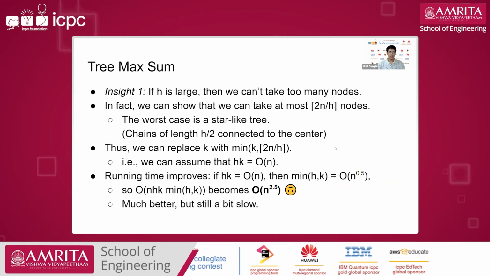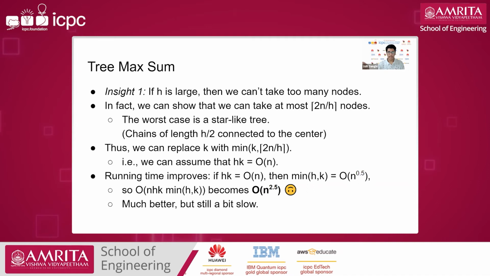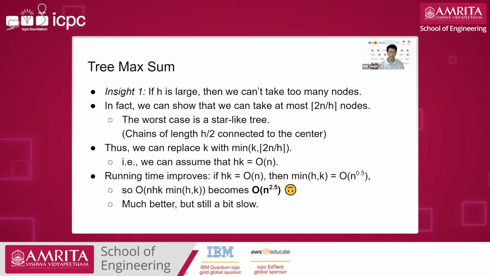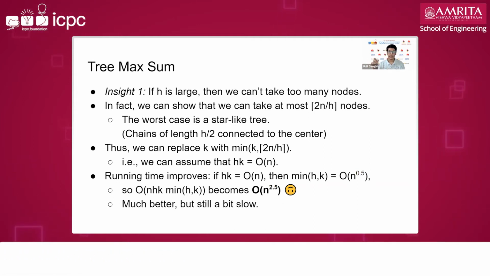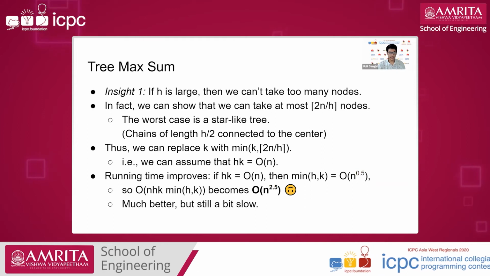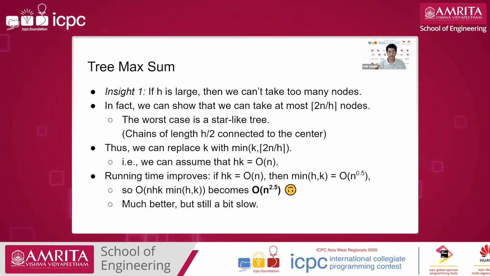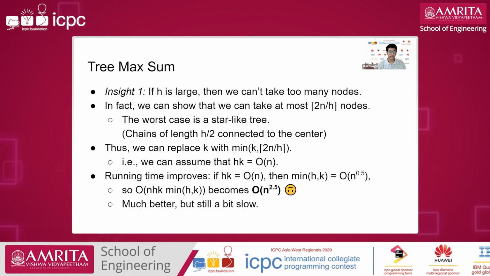Yeah, so also apart from n cube and n power 4, if you do some particular sets of inequalities, you also get n·h·k times min of h comma k. I think Kevin got this solution first, so this is in reference to that. The next slide: first we have two observations now.